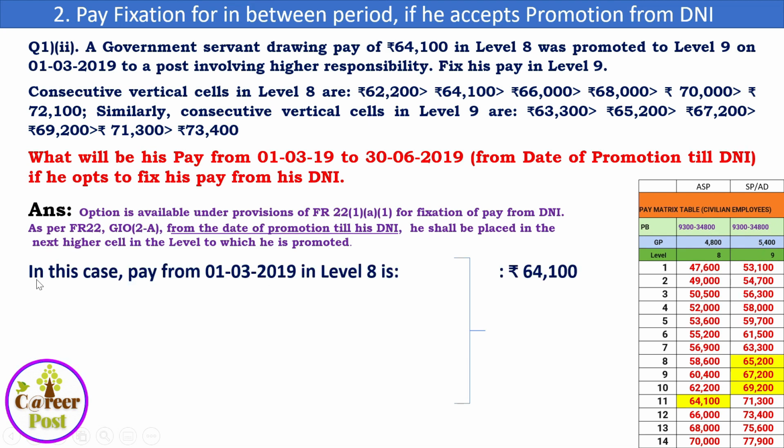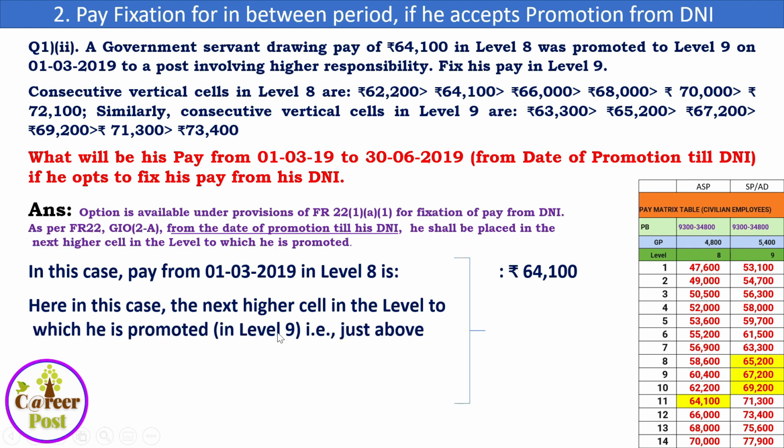So let us come again. In this case, pay from 1/3/2019 in level 8 is 64,100. This is from the given data. Here, the next higher cell in the level to which he is promoted, that is level 9, is just above the cell 64,100. Now he is at 64,100 in pay level 8, and we have to check for this amount in pay level 9. Whether 64,100 is there: it is not available in pay level 9.